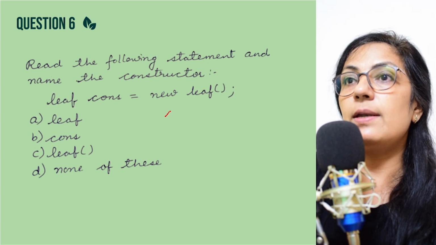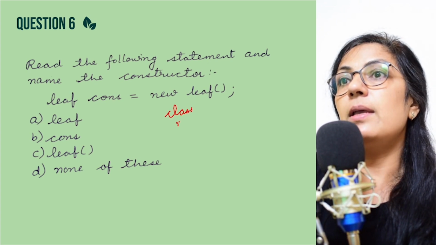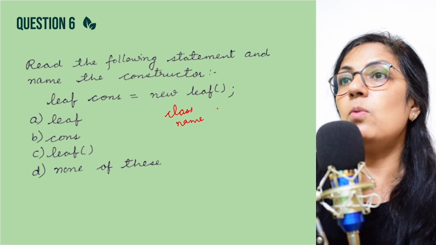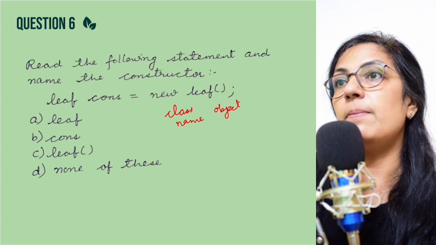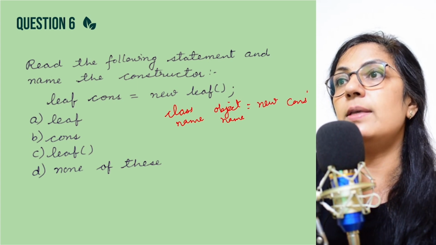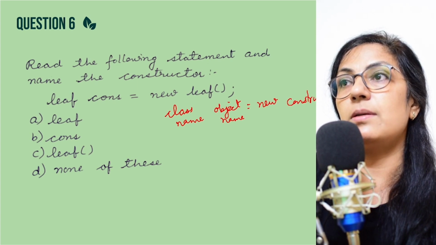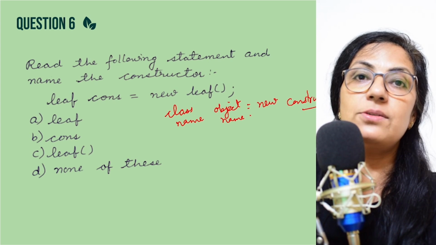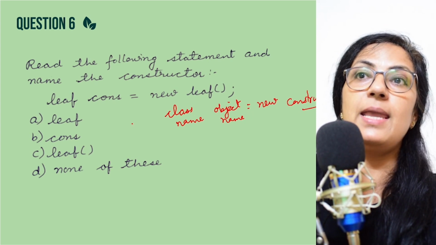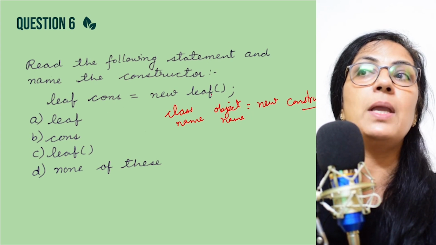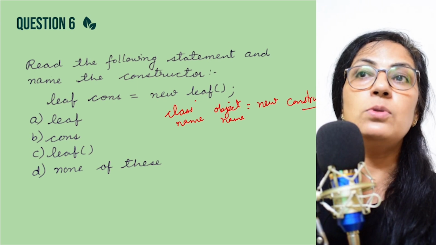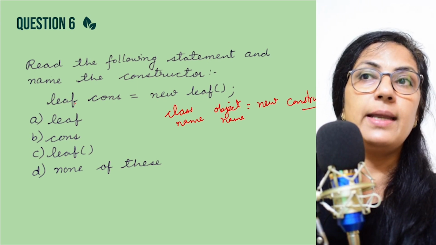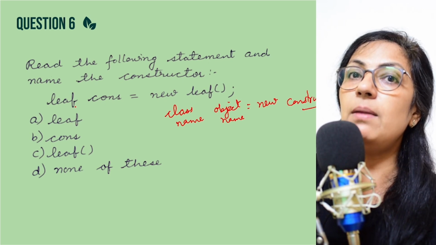Always the class name is written first, then you have the object name and equals to new operator is there, and here always the constructor name is written. Right children, this is the constructor. Before constructors you were saying that class name space object name equals to new class name, but you see, in class name, when we write the class name, we never put any brackets.